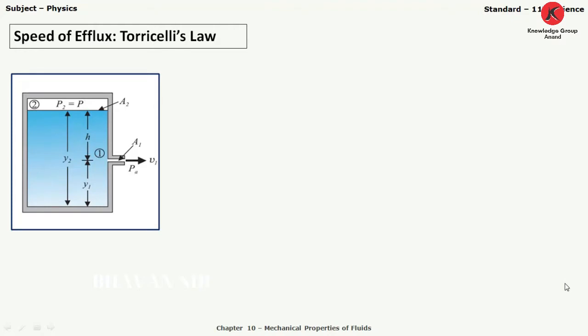Hello my dear students, today we are going to start the next theory of chapter 10, which is speed of efflux, or you can say Torricelli's law.